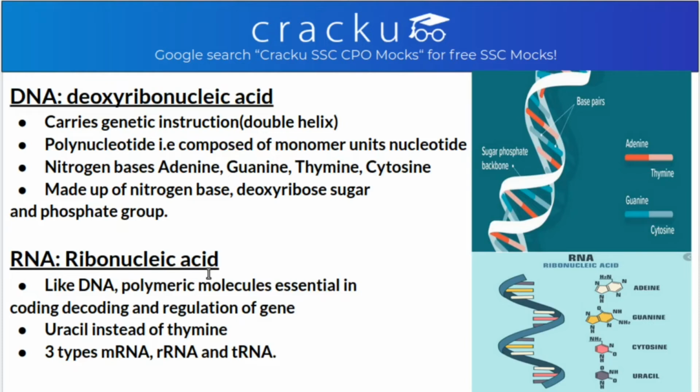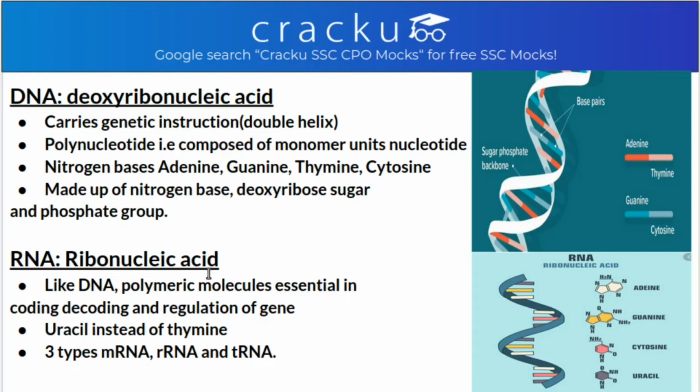And if you talk about differences between DNA and RNA, the first thing is one is deoxyribose sugar and the other one is made up of ribose sugar only, not deoxy. This you can directly see from the name. The other is one contains thymine and one contains uracil instead of thymine. DNA is a double helix structure, whereas RNA is a single helix structure. And there are many more differences, but these are a few important ones.